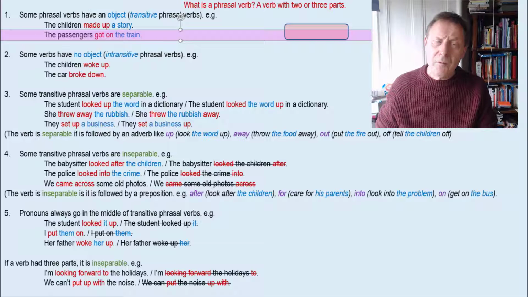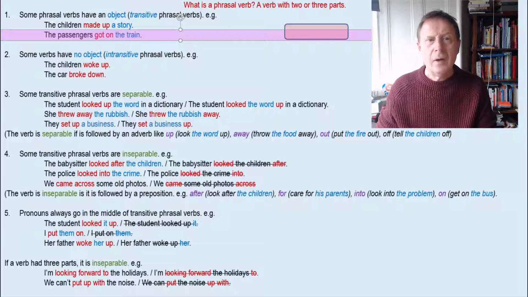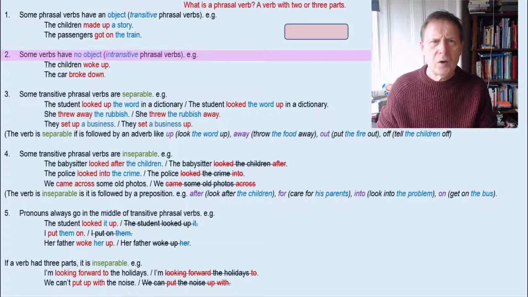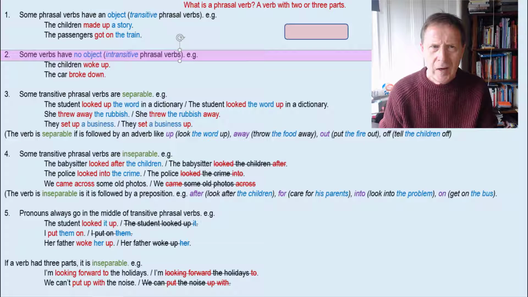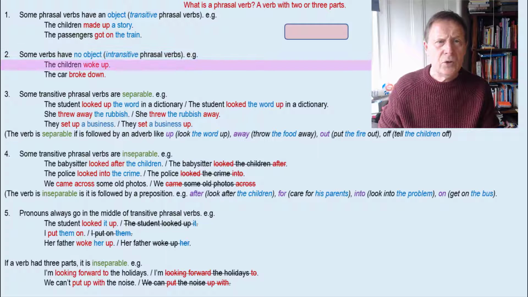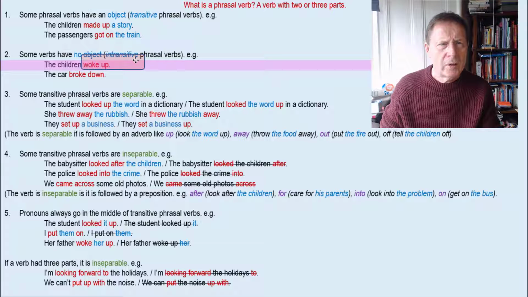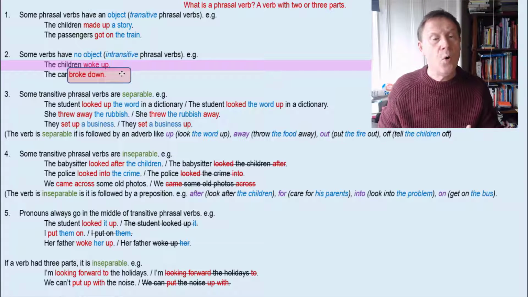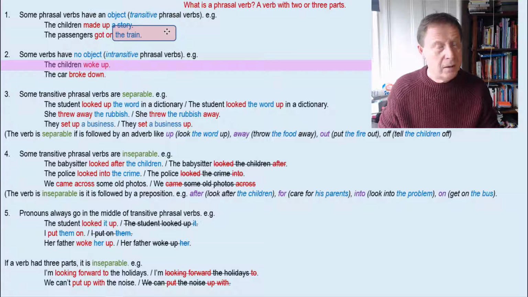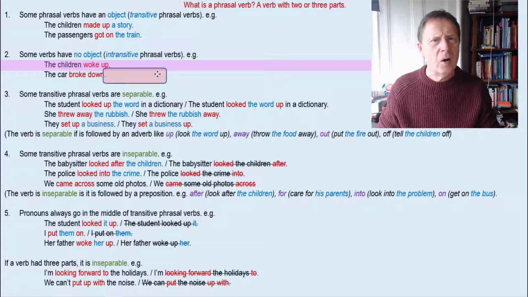Now, some phrasal verbs, like other verbs, have no object. These are called intransitive phrasal verbs. For example, the children woke up. You can see after woke up, we don't have an object because it's only a subject. The children woke up. Again, the car broke down. There is no object. It's not like made up a story, got on a train. There is no object. The car broke down.